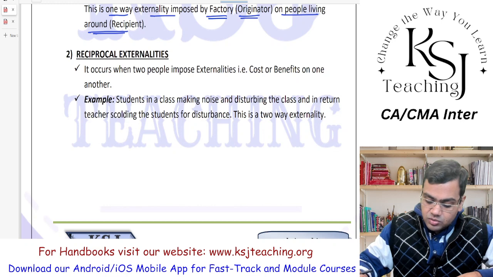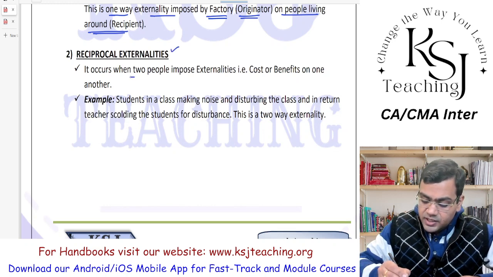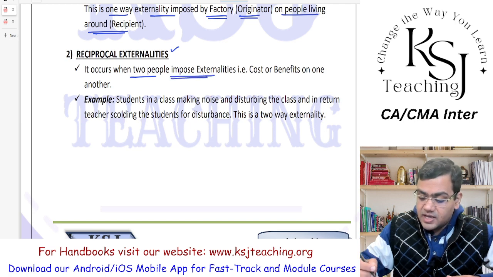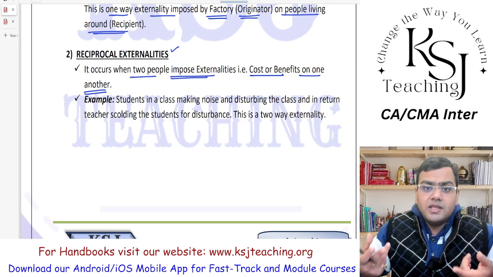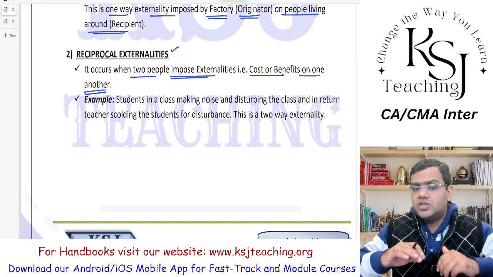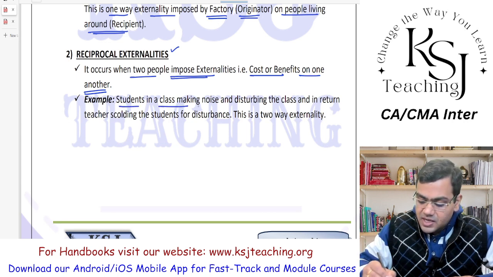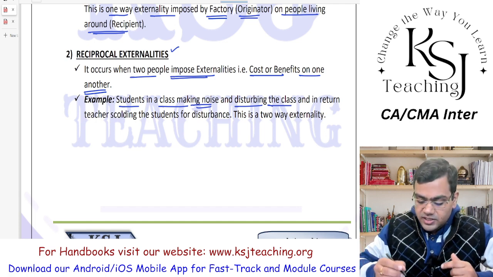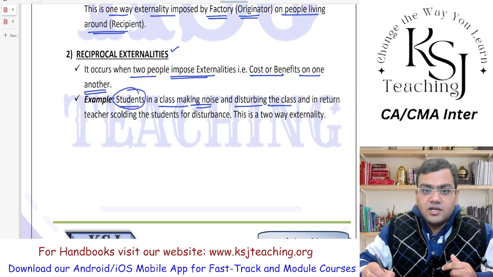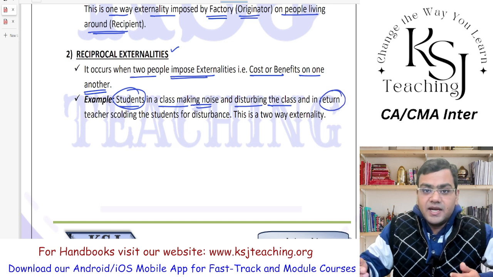Then we are moving on to the reciprocal externalities. What are the reciprocal externalities? It occurs when two people impose the externalities, that is the cost or benefits, on one another. So originator on the recipient, recipient back on the originator. This is a two-way traffic that is going on. Example, the students in a class making noise and disturbing the class. So this is one form of externality, right? The originator is the students who are creating the noise and disturbing the class, and in return, that means they are getting something in return.